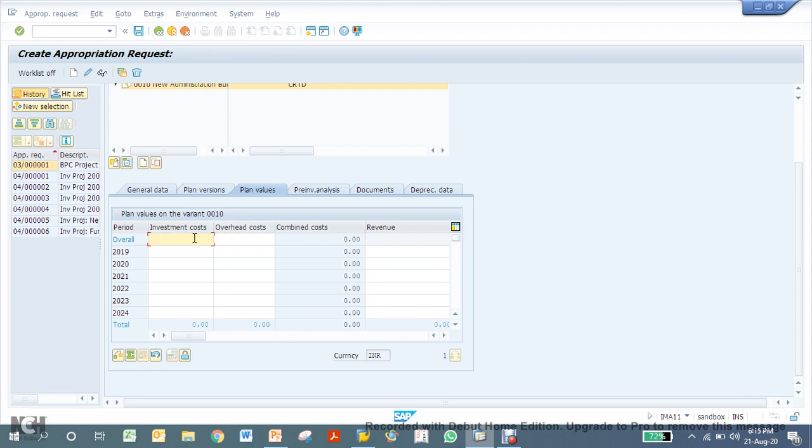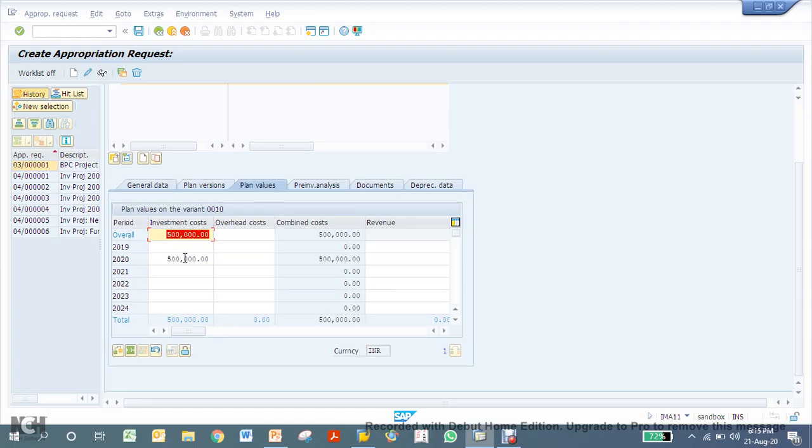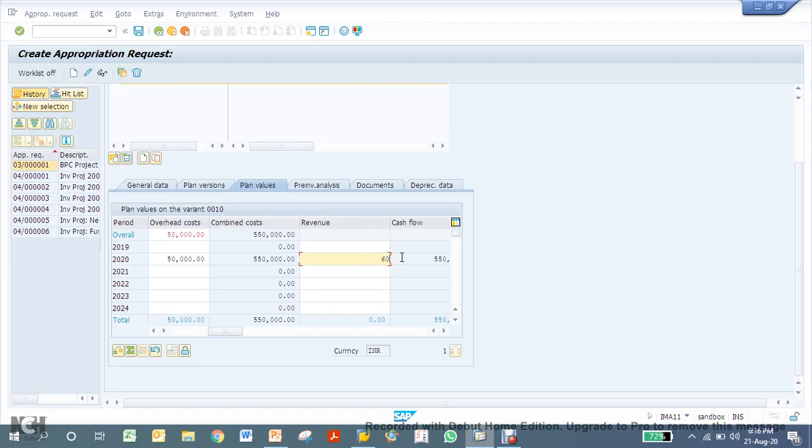So let's say I have a total overall 500,000 and I'll be spending it in 2020. Then overhead, you can say I have a total 50,000 additional overhead. In revenue, you can say I am going to earn 6 lakhs.